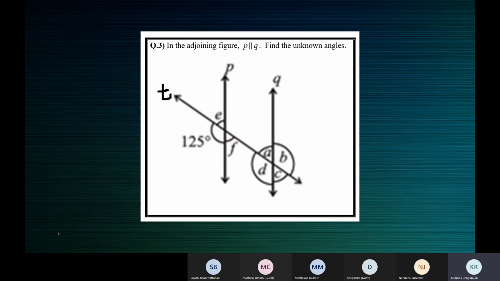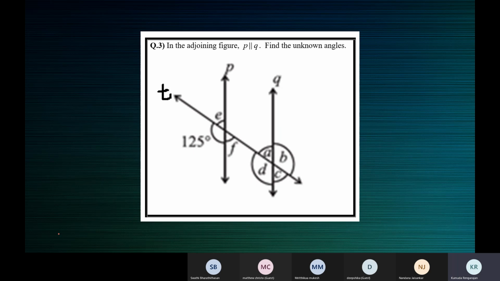So in the adjoining figure, P is parallel to Q. Find the unknown angles. P is parallel to Q. What's the measure of E? Ma'am, since the 125 and E are a linear pair, their sum will be equal to 180, ma'am.